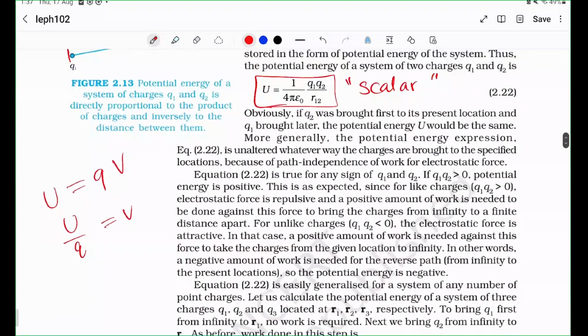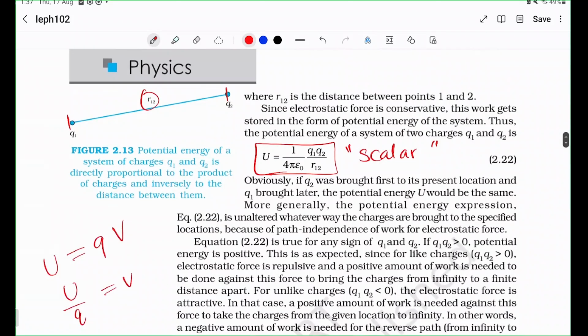So an important fact to look at here is that potential energy is commutative. That is, the potential energy of Q1 and Q2 is the same as the potential energy of Q2 and Q1, because multiplication is commutative. And that should make sense, because it would be very, very unsettling if I just change this Q1 to Q2 and this Q2 to Q1, and the potential were to be different, right? Luckily, it's the same.